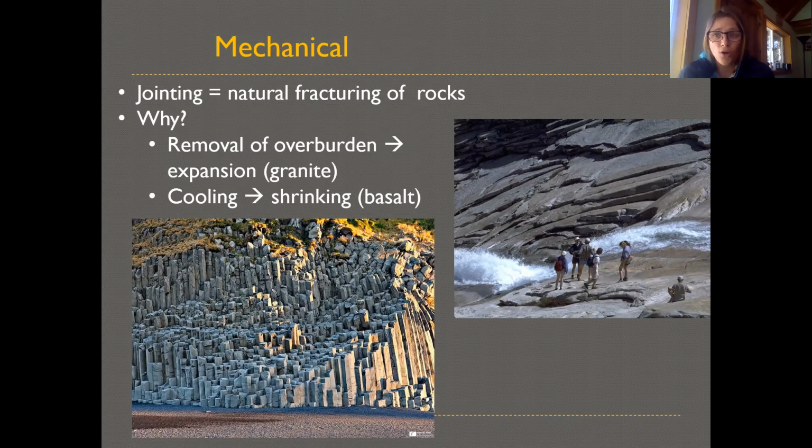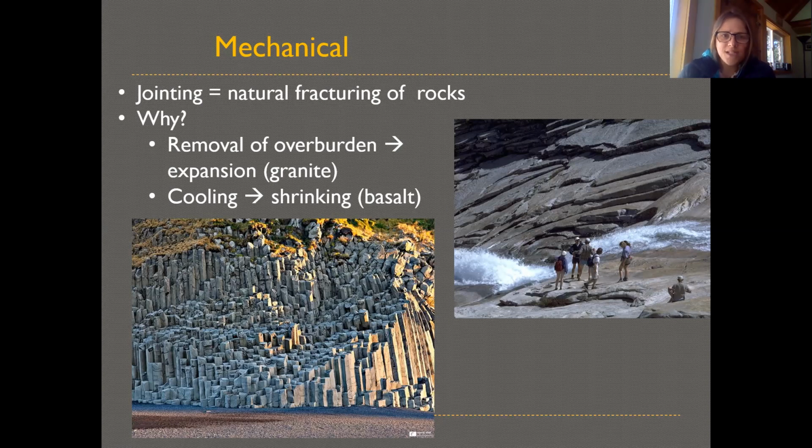So maybe it's a whole lot cooler at the Earth's surface than where it formed, or maybe it's just under less pressure than where it formed. Then basically that change of pressure, the removal of the rocks that used to be sitting on top of it, which are sometimes called the overburden, allows the rock to expand a little bit. And so it can actually crack apart as it expands. We see this a lot in granite, which we know forms deep underneath the earth in those old magma chambers. So the picture on the right is a big granite dome that's cracking apart as it expands because it's now under a much lower pressure from rocks that used to be on top of it.